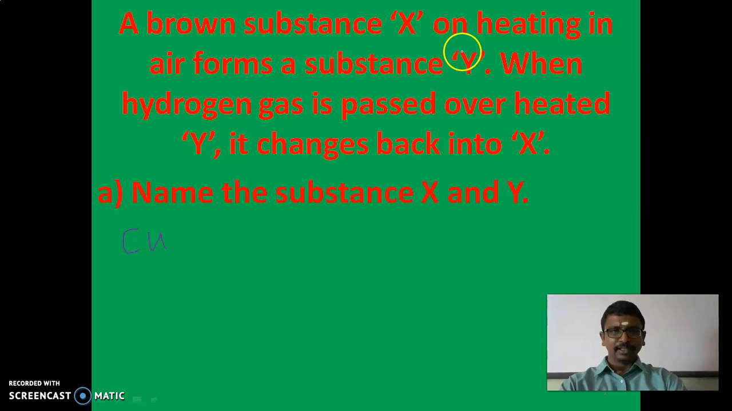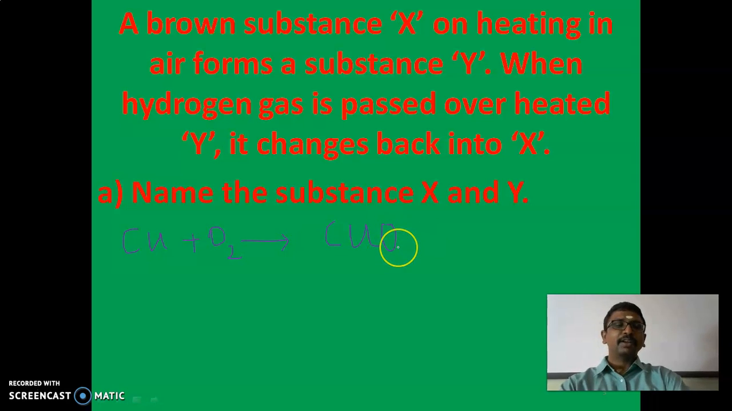On heating in air, this copper is heated with oxygen and forms a substance Y. What does it form? When copper is heated, what is the color of copper, children? Brown. When it is heated with oxygen, what is the product it will form? It will form copper oxide, CuO.